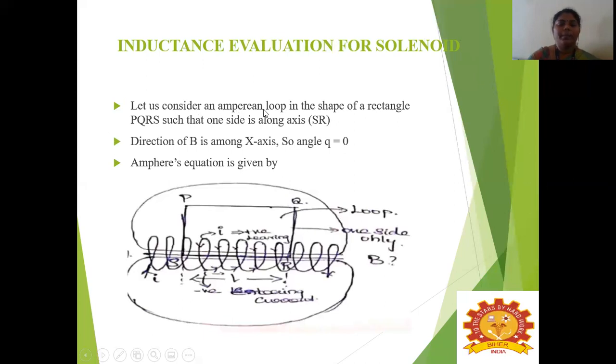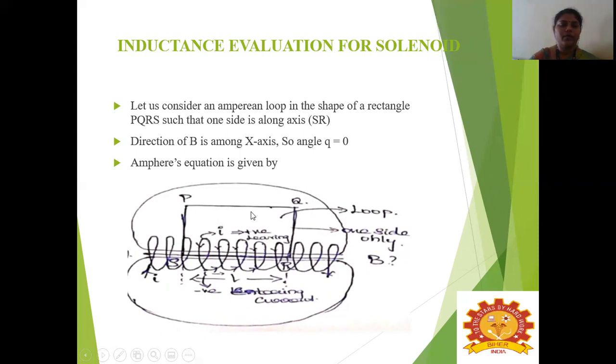Let us consider an Amperian loop in the shape of a rectangle. So this is the Amperian loop in the shape of a rectangle. Here we already have a solenoid where current I is flowing through it. Now we are going to consider an Amperian loop in rectangular form, labelled P, Q, R, S. One side of the rectangle will lie on the axis of the solenoid itself, that is the S and R side. The direction of B, the magnetic field, is along the x-axis. So the angle theta will be equal to 0.